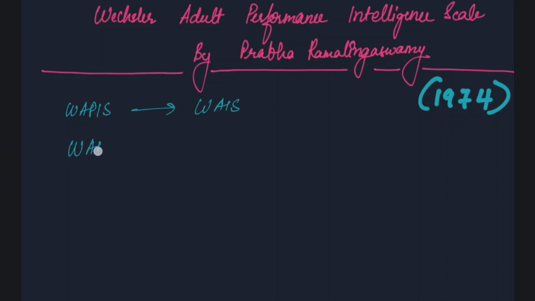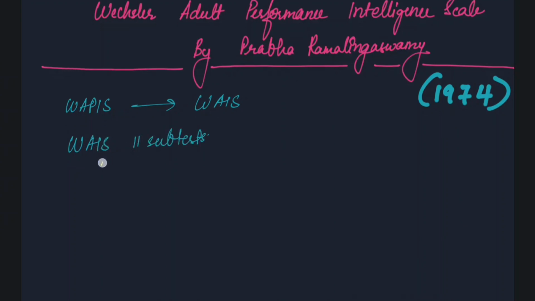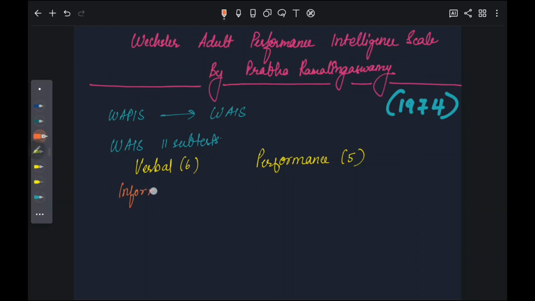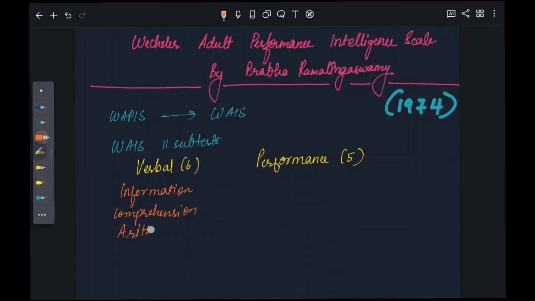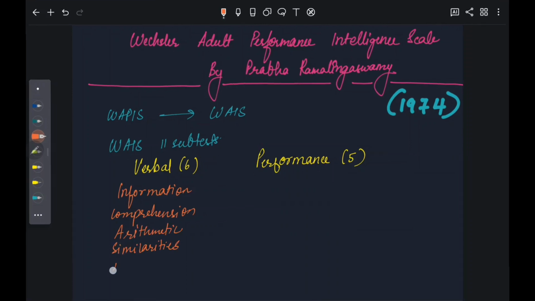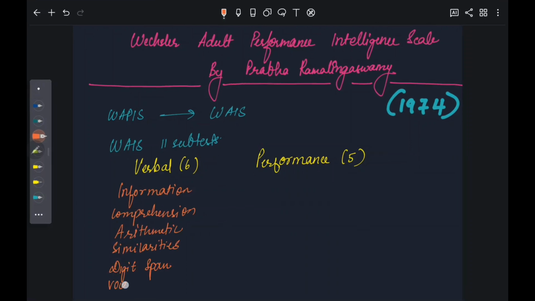The WAIS consists of 11 subtests. It consists of verbal and performance tests. The verbal tests are information, comprehension, arithmetic, similarities, digit span, and vocabulary.